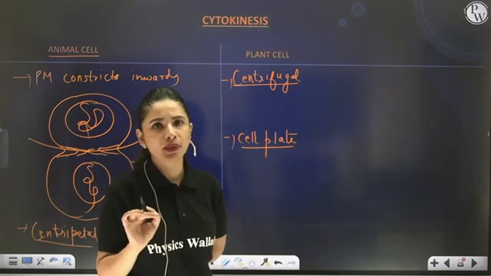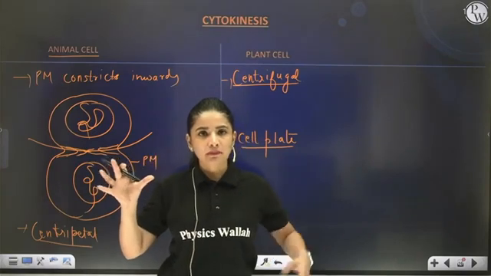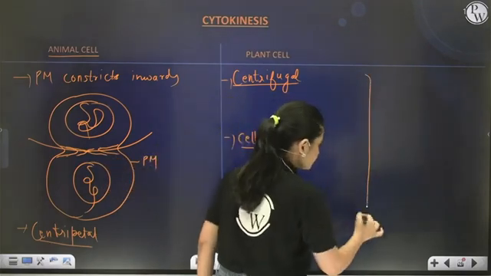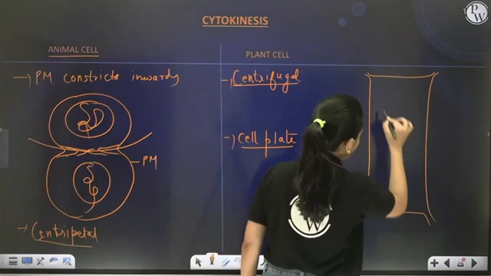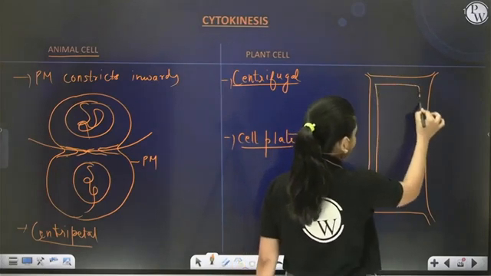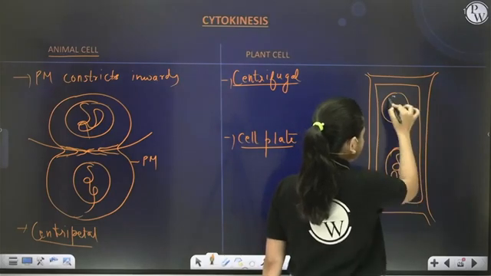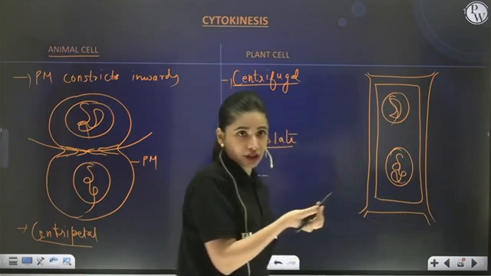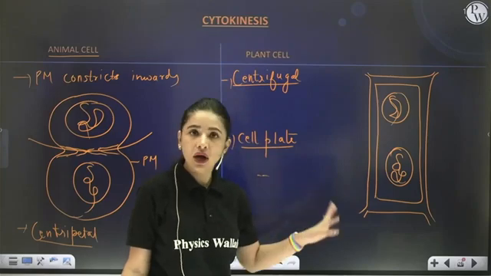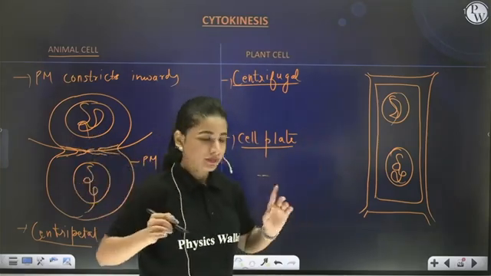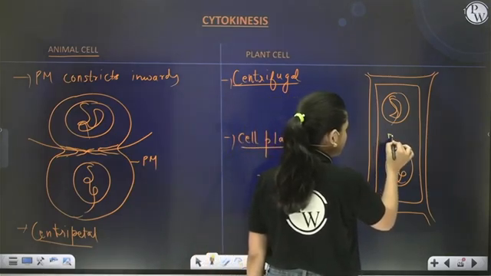The cell plate is formed with the help of different cell organelles in the plant cell. Suppose like this. This is a plant cell, the parent plant cell, which has just completed its karyokinesis. So per plant cell there will be how many nuclei? 2 nuclei. Now they cannot show constriction because the plasma membrane is not the outermost layer, it is the cell wall, and the cell wall being non-flexible cannot come inward. Therefore, the cell plate is formed with the help of cell organelles like ER and Golgi body.